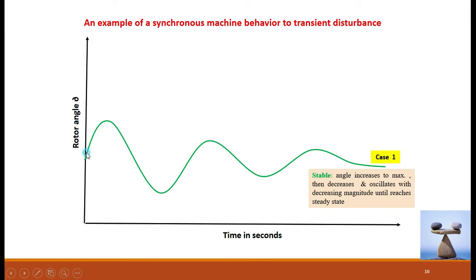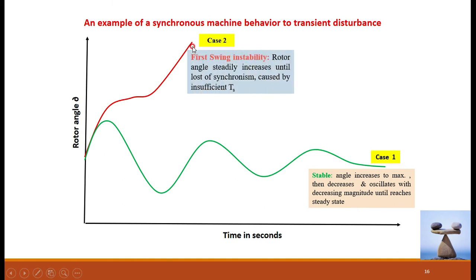And I will consider a second case here. In the event of a large disturbance, you can see here the angle delta goes on increasing. In this case, the system is losing its synchronism. That is first swing instability. That is, the rotor angle steadily increases until loss of synchronism, caused by insufficient synchronizing torque. In this case, the system goes into an unstable condition because angle delta goes on increasing with respect to time.